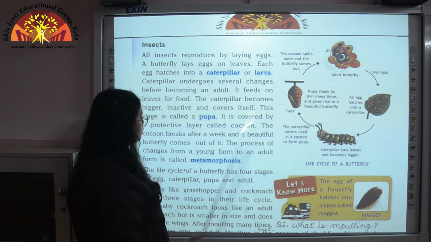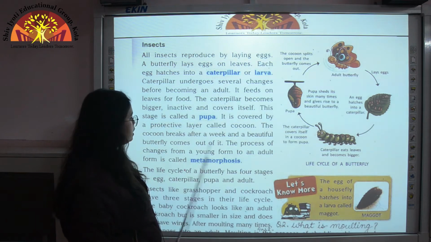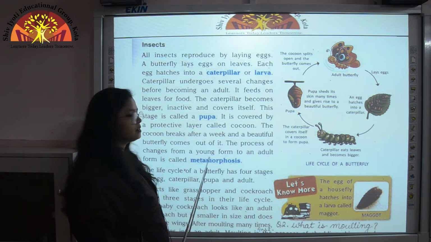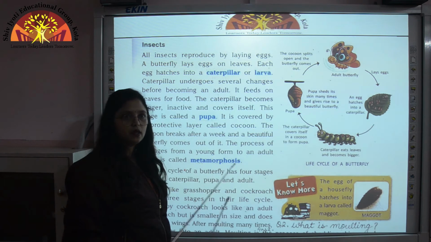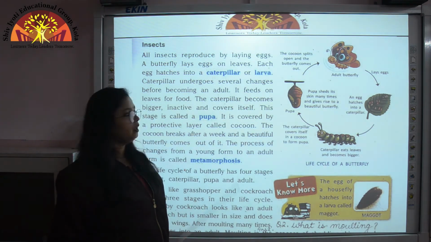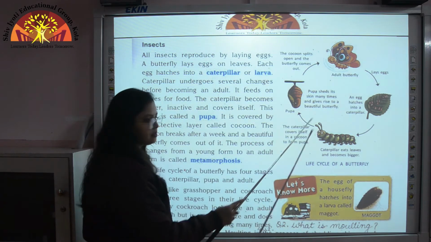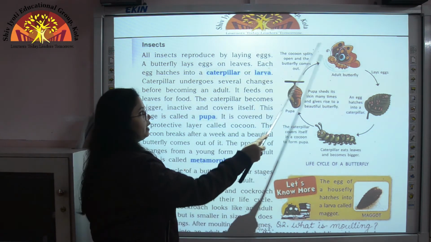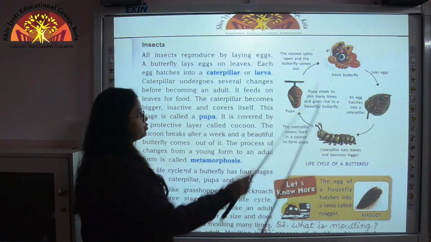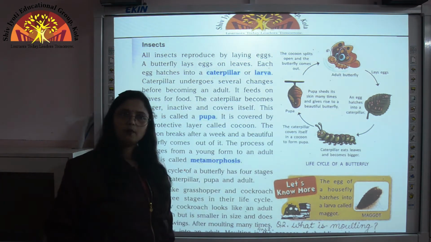So children, the process of changes from a young form to an adult form is called metamorphosis. So what is metamorphosis over here? Changes from a young form to an adult form. So this caterpillar is the young form and this butterfly is an adult form. So these changes are called metamorphosis.